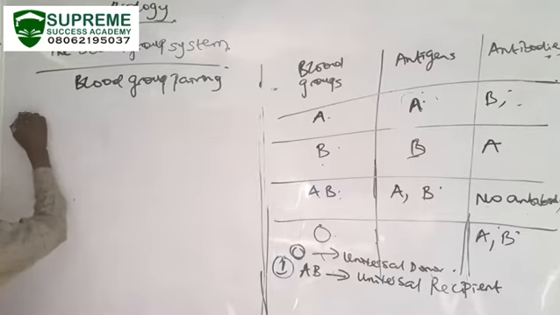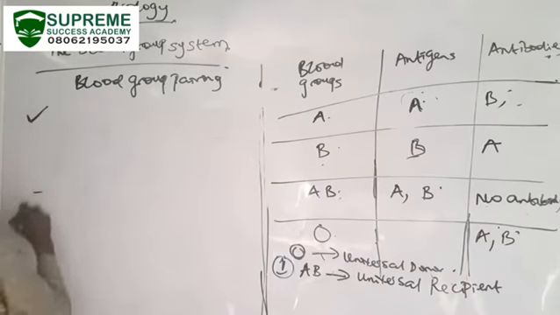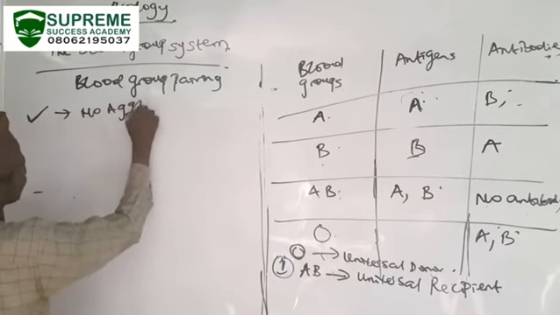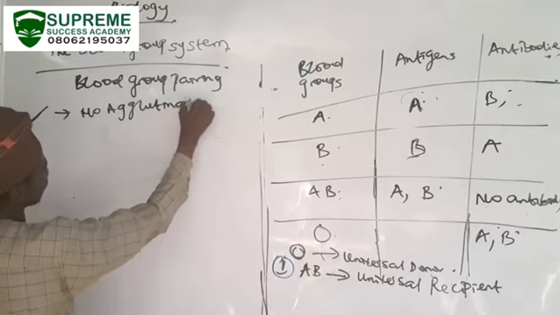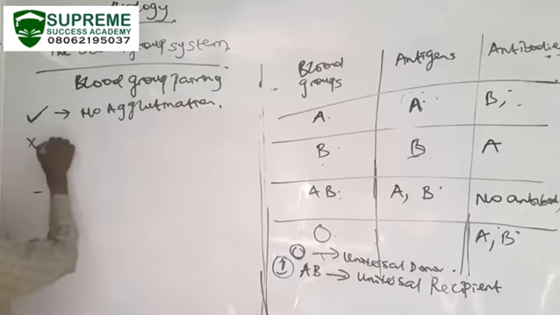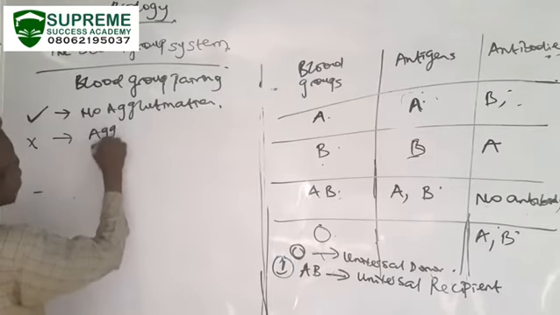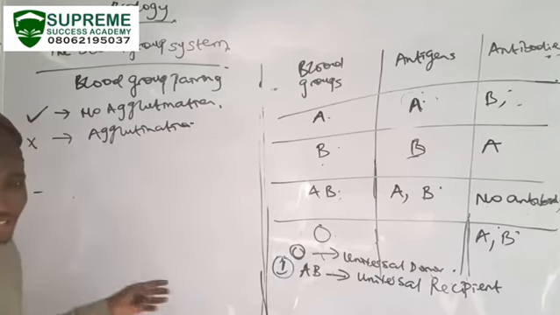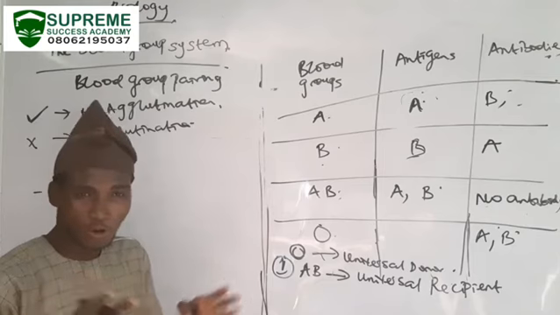Please take notes. A tick represents no agglutination, while a cross represents agglutination. What is agglutination? Agglutination means that the blood is going to clump together.